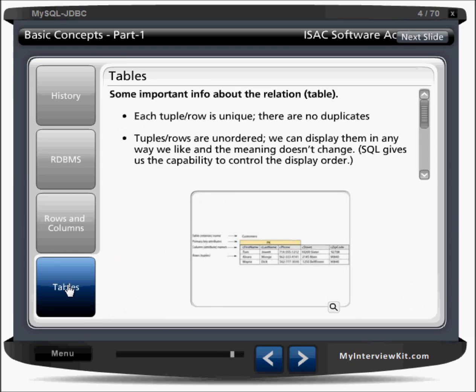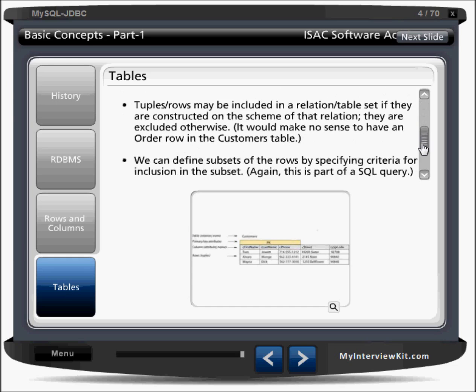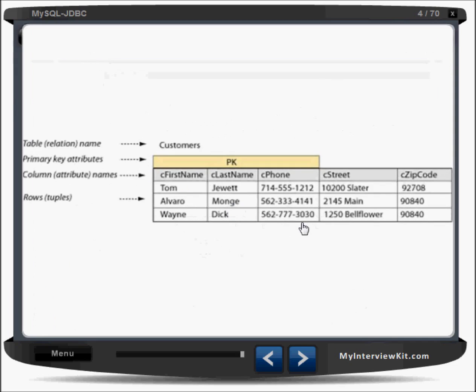Some important information about the relation, I mean the table. Each tuple (row) is unique. There are no duplicates. Tuples (rows) are unordered. We can display them in any way we like and the meaning does not change. Tuples may be included in a relational table if they are constructed on the schema of that relation. They are excluded otherwise. We can define a subset of the rows by specifying the criteria for including the subset, so we have to write a query here.